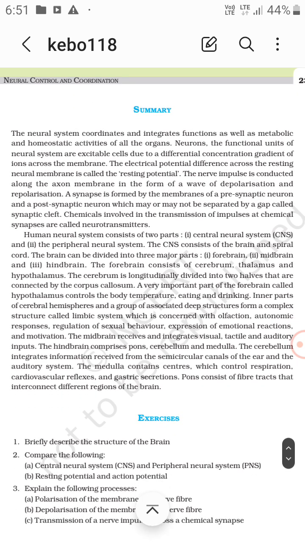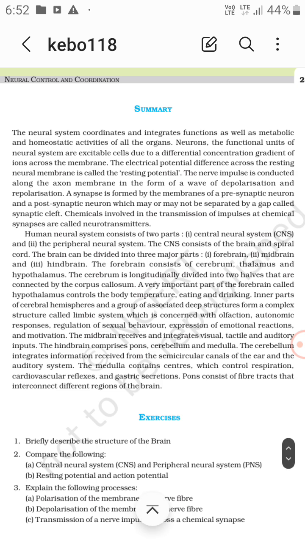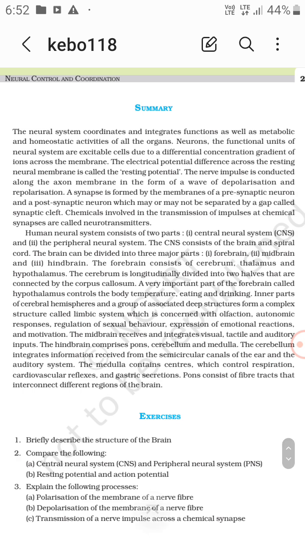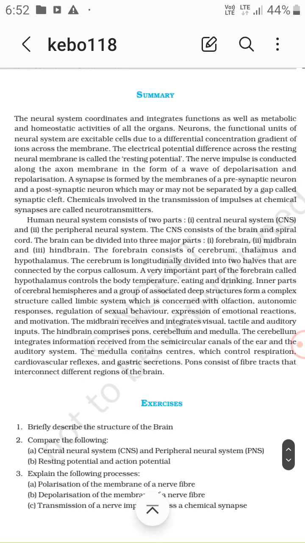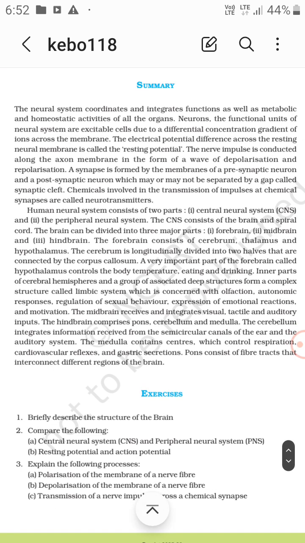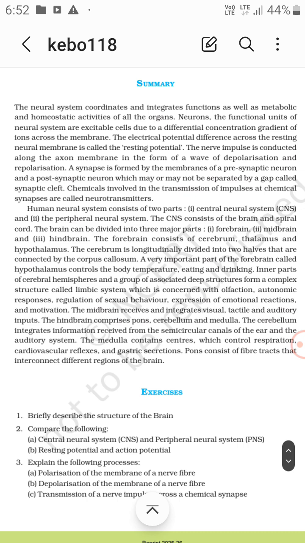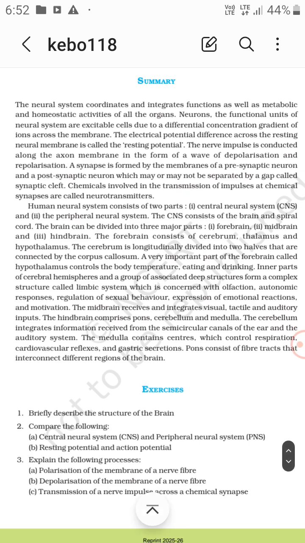Now, the human neural system consists of two parts, that is the central nervous system, that is CNS, and the peripheral nervous system, that is PNS. The CNS consists of the brain and the spinal cord. The brain can be divided into three major parts: forebrain, midbrain, and hindbrain. The forebrain consists of cerebrum, thalamus, and hypothalamus. The cerebrum is longitudinally divided into two halves that are connected by the corpus callosum. A very important part of the forebrain, called the hypothalamus, controls the body temperature, eating, and drinking.